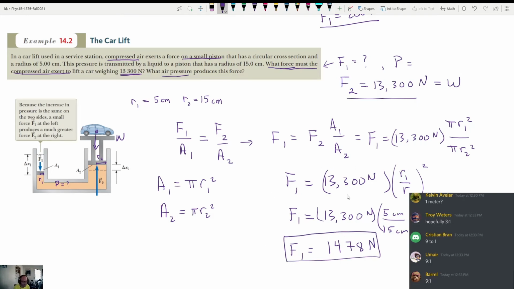So you can lift a car with a weight of 13,300 newtons with a force of about 1,500 newtons. That's the idea of what the problem says basically here. Okay, does anyone have any questions?